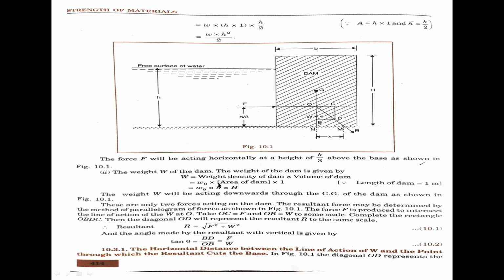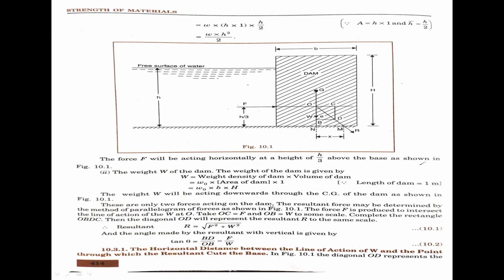The formula used is weight density of dam into volume of dam. Using W naught into area of dam into per meter length, finally W naught into B into capital H. The weight W will be acting downwards through the center of gravity of the dam. This is the diagram: downward weight of the dam, and this is the center of gravity, capital G. Now, these are the only two forces acting on the dam.